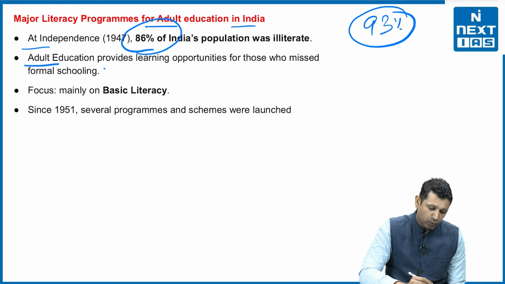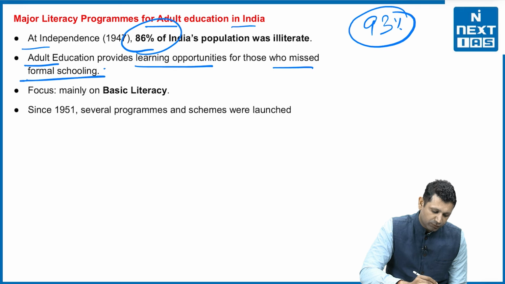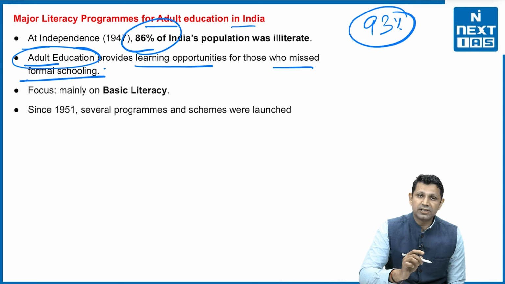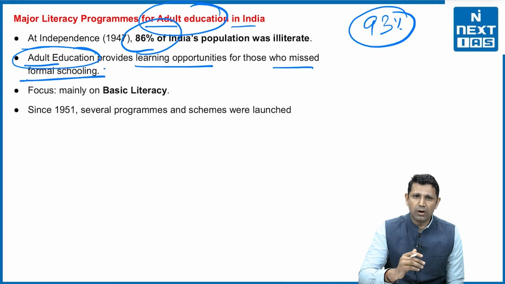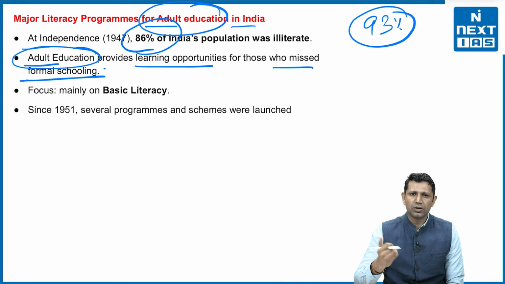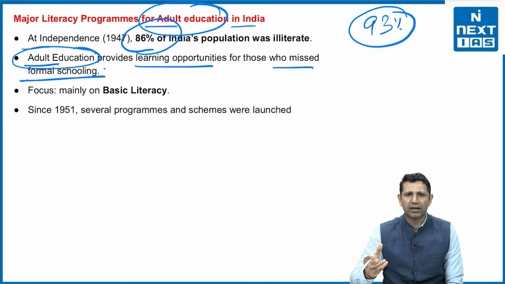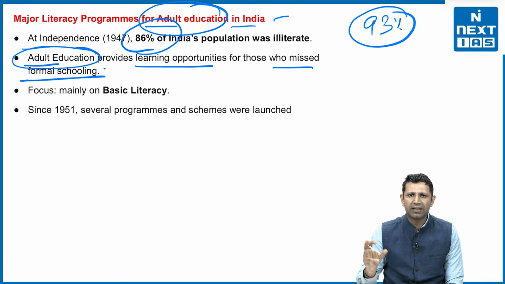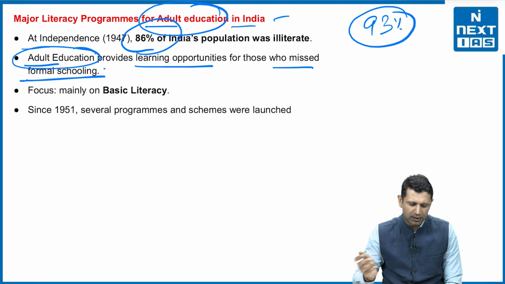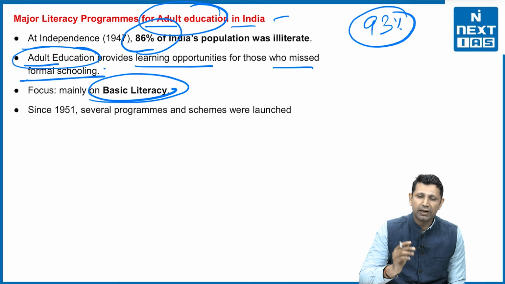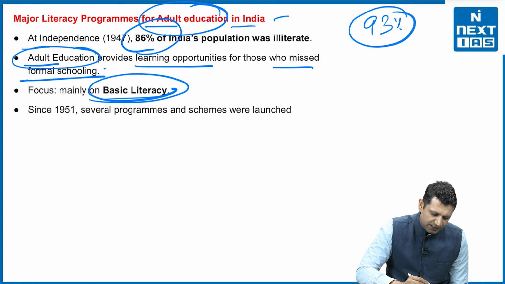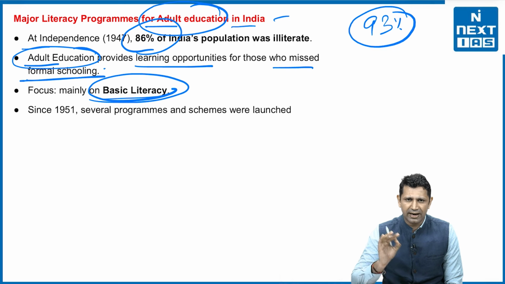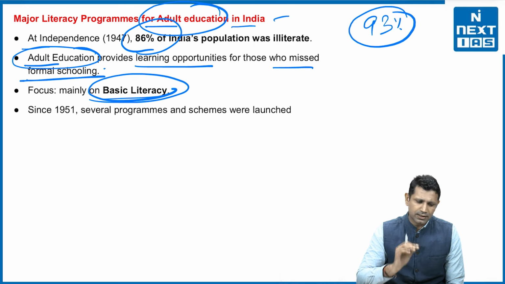Adult education provides learning opportunities for those who missed formal schooling. When we say the major literacy programs for adult education, we are talking about people more than 15 years of age who have not gone to school. So how to educate them? For that, we have run multiple programs. The government has also run night schools to educate them, so that they can work in the day and study at night. The focus in adult education has been basic literacy, that they are able to read, write and identify the characters, so that they have a basic awareness.